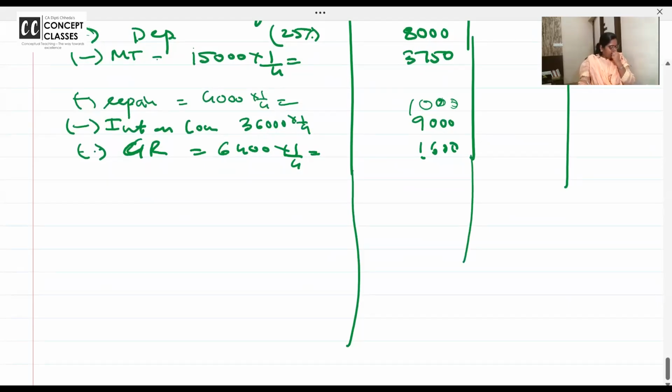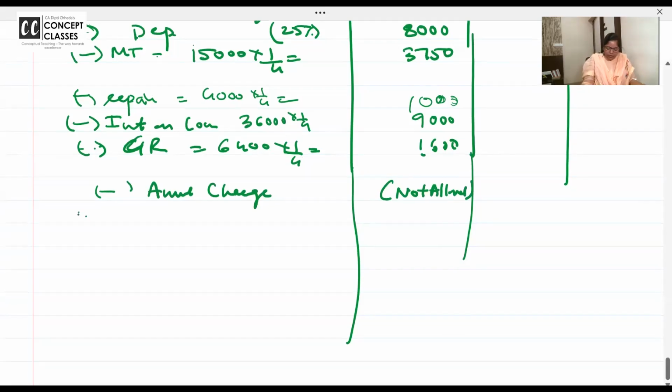Where were we? Annual charge: write in brackets "not allowed", so that the valuer knows that the annual charge is not allowed. Fire premium. I know it's a little longer problem, but it's good. Fire premium is 15,000.